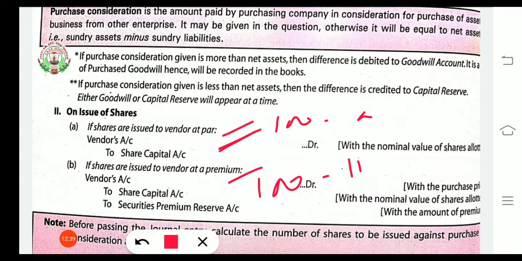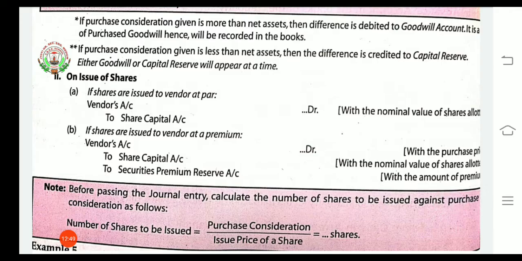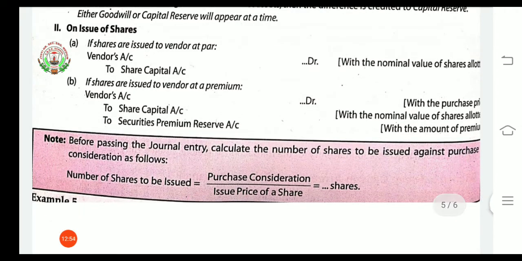So what will be the entry here? Vendors account debit to share capital if it is at par. If it is at premium, the entry will be vendors account debit to share capital and securities premium reserve. Now before writing this journal entry, we have to do one calculation regarding the number of shares to be issued. Why is it necessary? Because in this purchase consideration other than cash question, the number of shares will not be given, we have to calculate it.